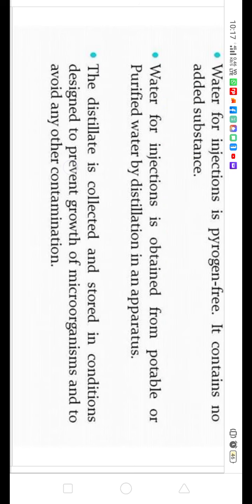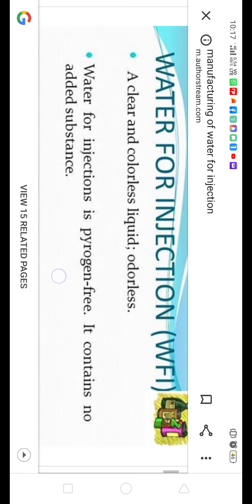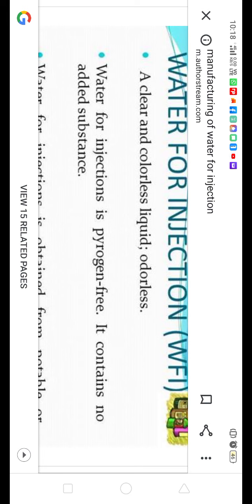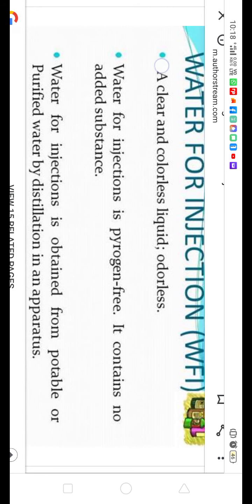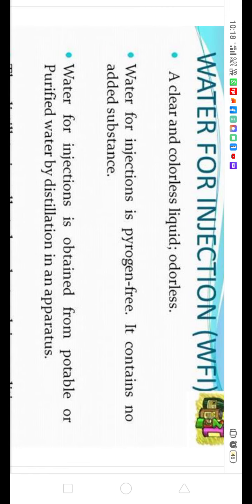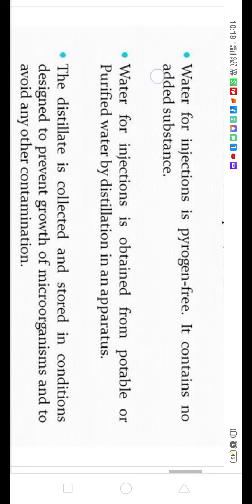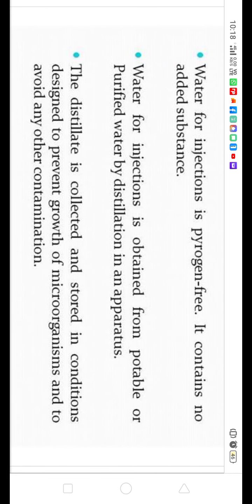WFI. Now the main vehicle is WFI, right? So there is a question in the exam related to only WFI. If there is a question related to vehicle, then you have to write three types: aqueous, non-aqueous, and oils. But if the question is related to WFI, then you have to write the preparation of WFI. So what is WFI? It is a clear colorless liquid, and it is pyrogen free. It contains no added substance. It is obtained from potable water by distillation.